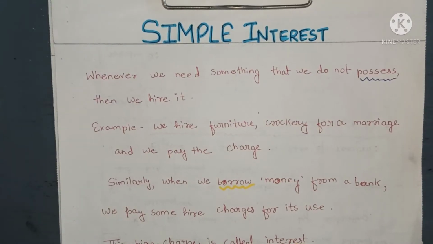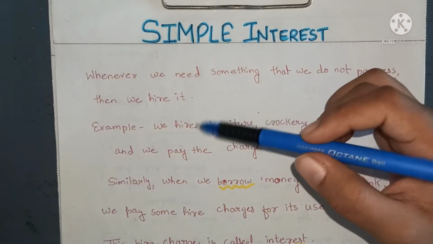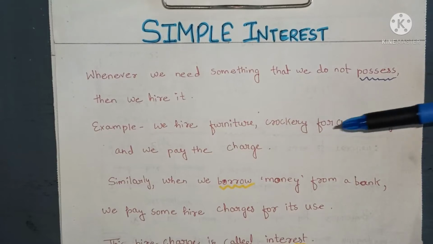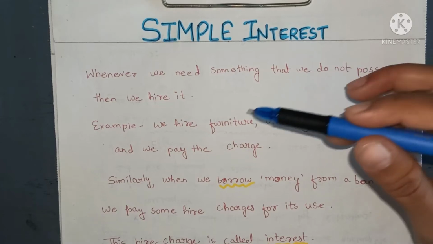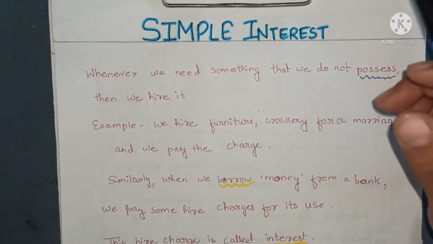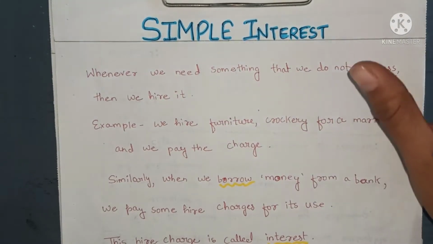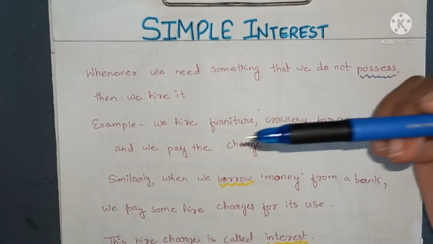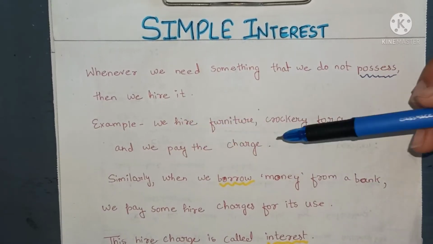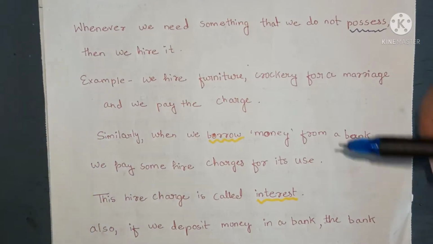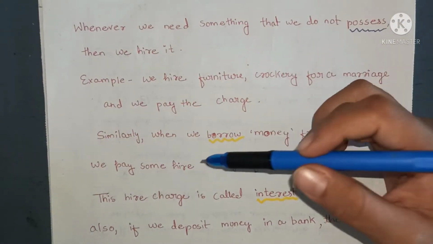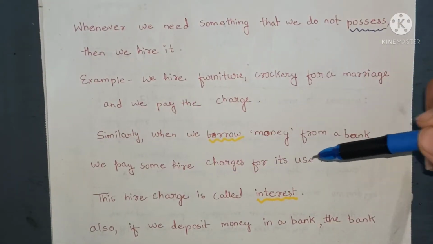Like for example, if we need furniture or crockery for a marriage and we don't want to purchase it, then we hire the furniture for some time, like for 1 week or for 2 days, and we then pay a higher charge, isn't it? Similarly, when we borrow money from a bank, we pay some higher charges for its use.